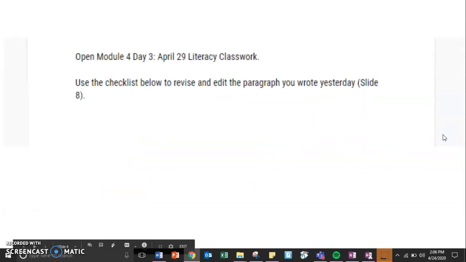Next, you need to open up yesterday's classwork, Module 4, Day 3, April 29th Literacy Classwork, and use the checklist in the document to revise and edit the paragraph that you wrote yesterday on Slide 8.